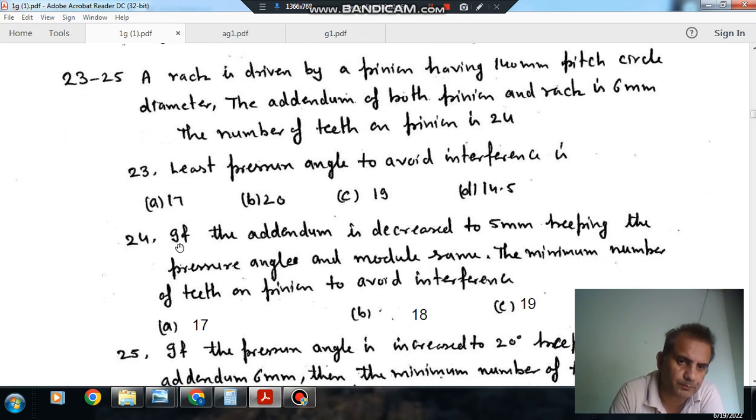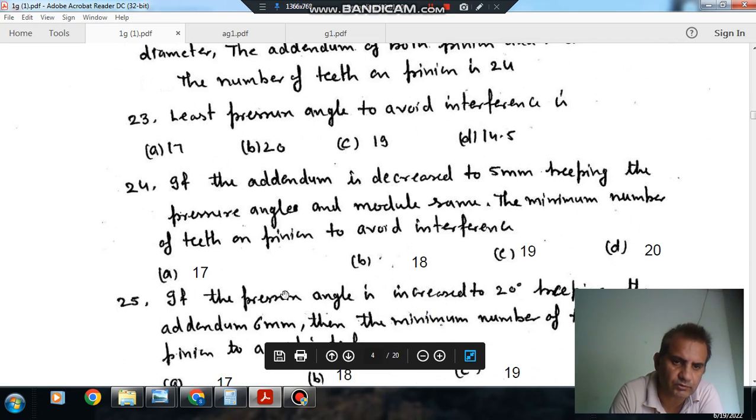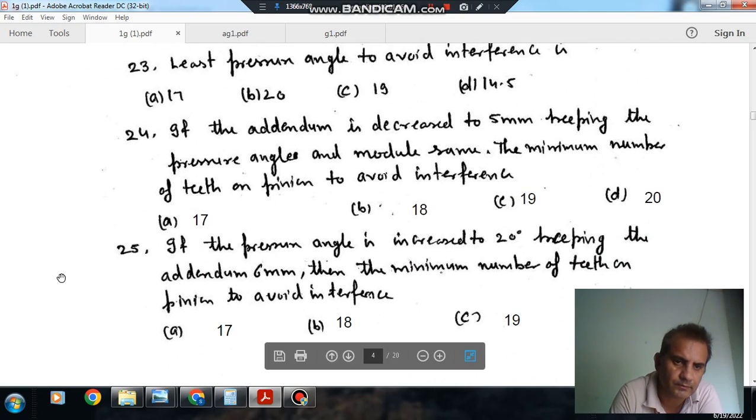Question number 24. If the addendum is decreased to 5 mm keeping the pressure angle and module same, the minimum number of teeth on pinion to avoid interference: option A 17, option B 18, option C 19 and option D 20.